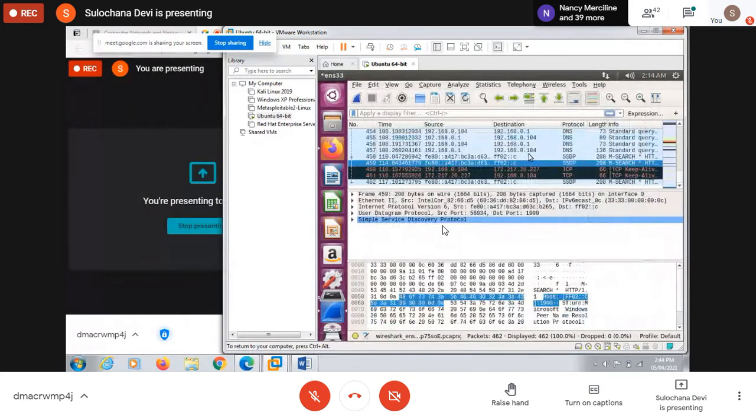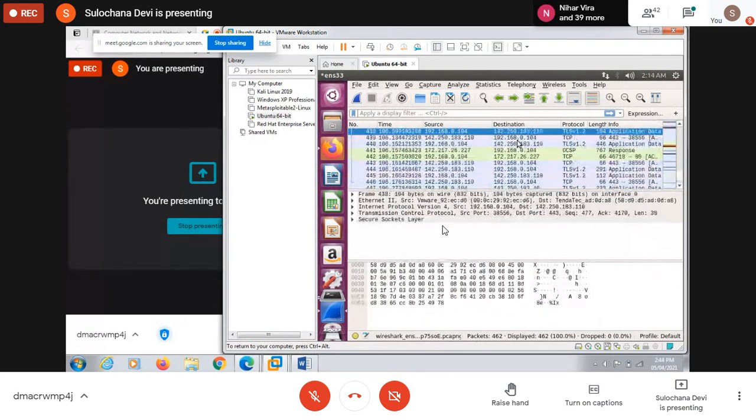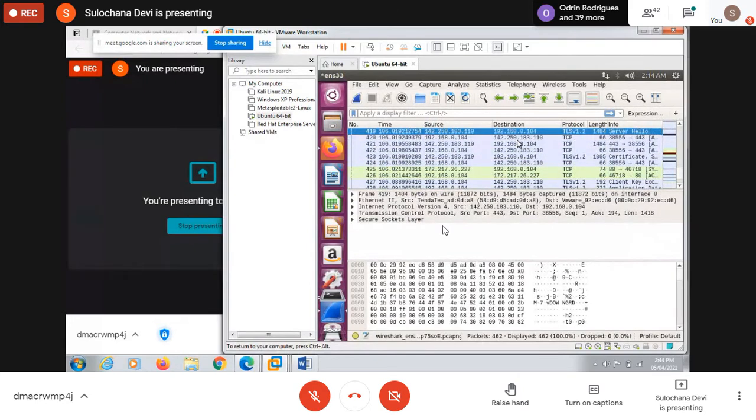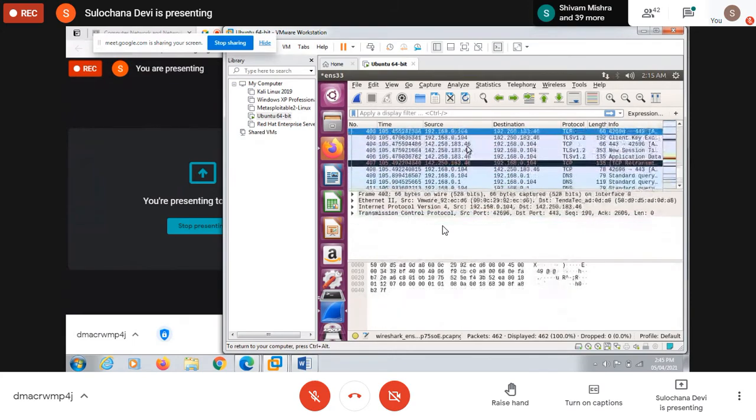So this is a source, sending to some destination machine. Here you can see all these things I'm transmitting. Wherever I sent, this is the IP address of that Google site. This is the source and destination.